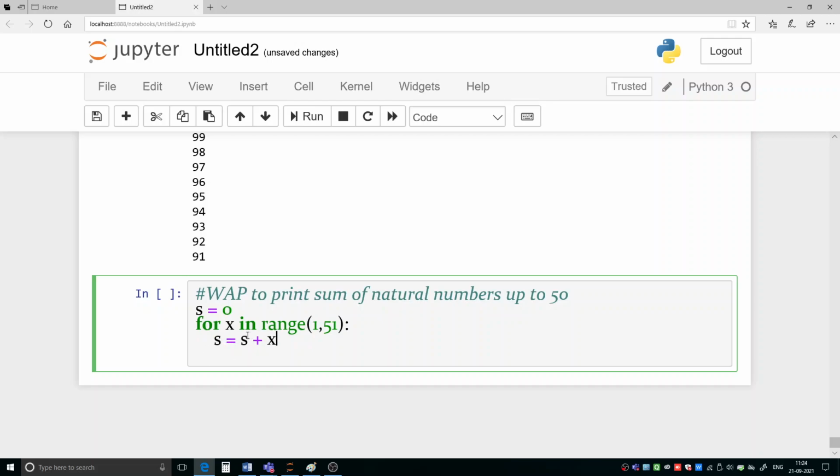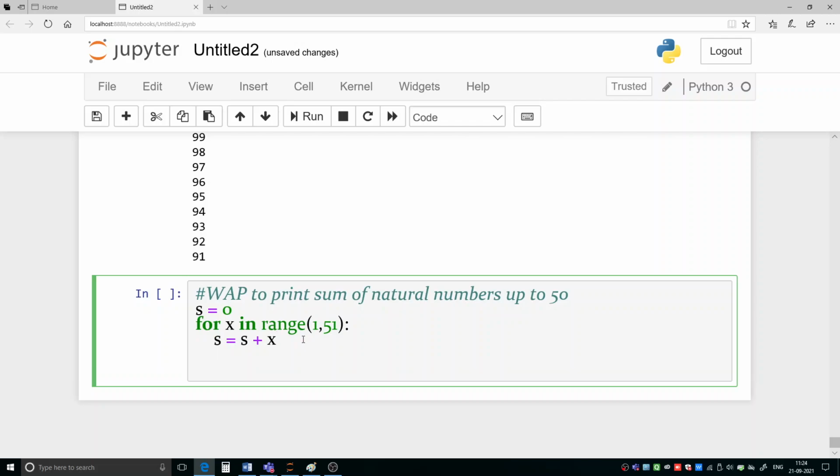Next time what will happen? s plus x. So 1 plus the current value of x, which is 2. So 1 plus 2, that is 3. So s will become 3. Next time what will happen? s, that is 3, plus the current value of x, which is 3. So 3 plus 3, s will become 6. And this is how it will go up to 50, and all the values of x will be added to s, and finally we will get the value of s, the sum. Okay, so this is what we need to do.